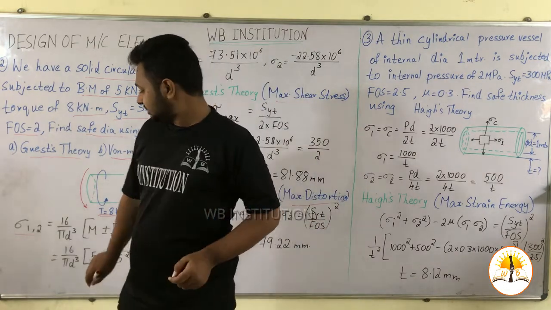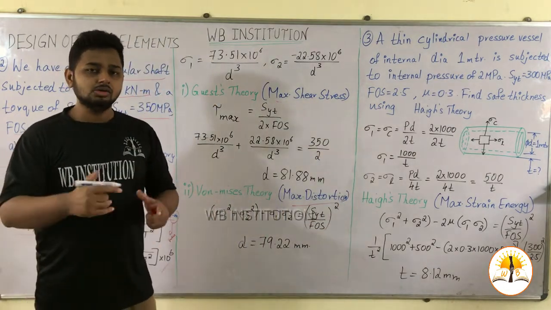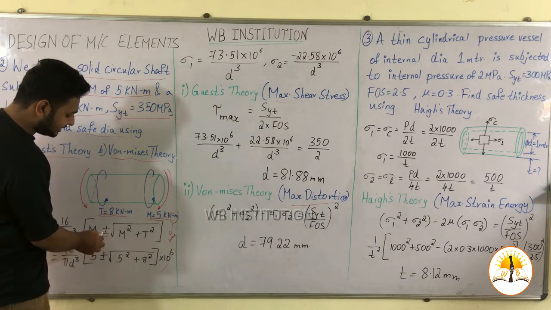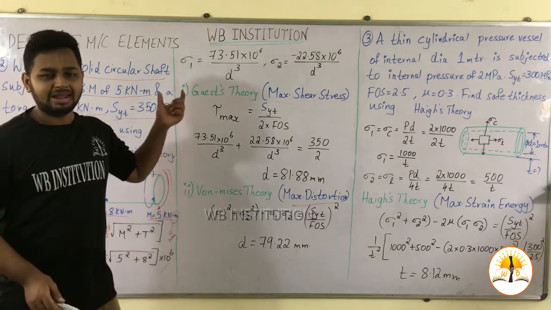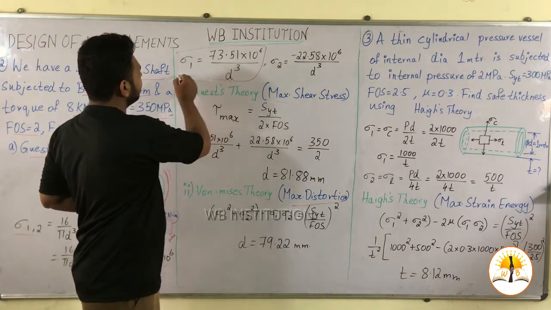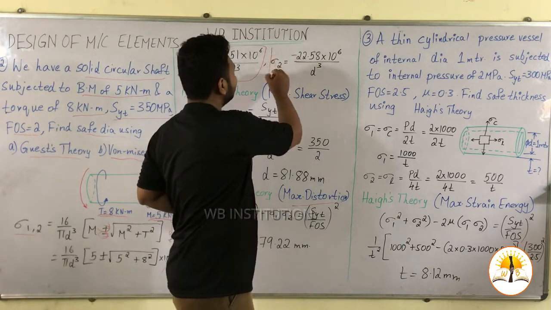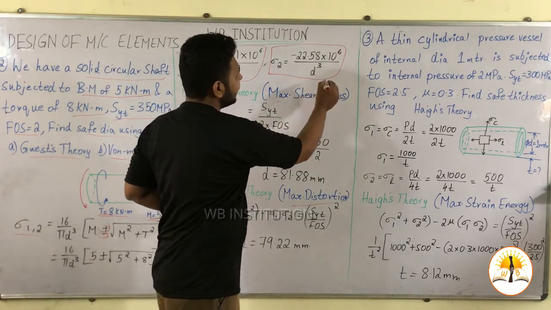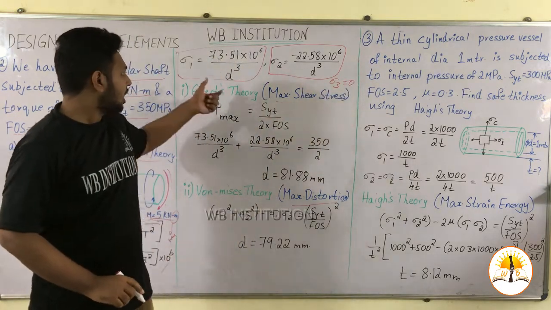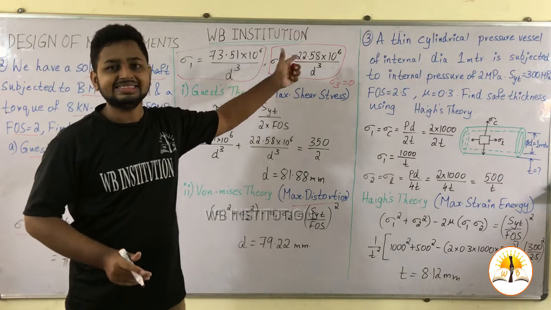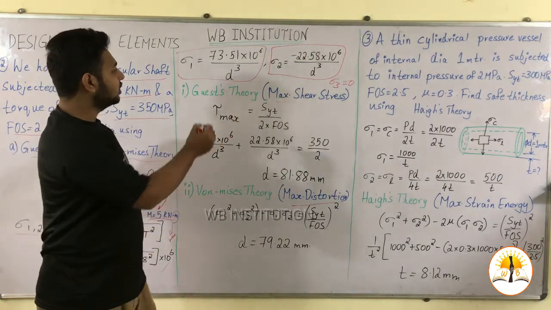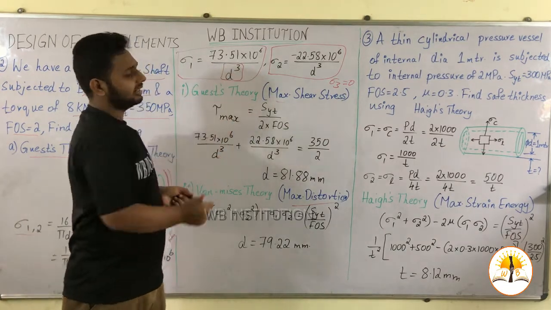Using this we get two values. How two values? By using plus we get one value, and by using minus we get another. By using plus we get the positive value, that is sigma 1, and by using minus we get the value sigma 2. Here sigma 3 is equal to 0. Now we know the principal stresses. Just applying these in the theories of failures gives us the unknown value, that is the diameter of the shaft.